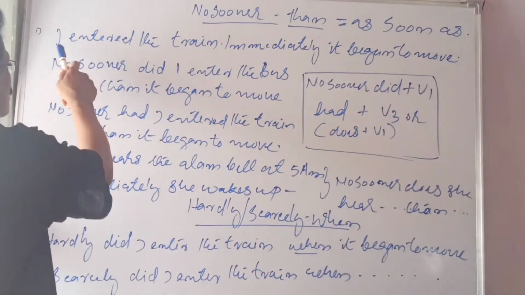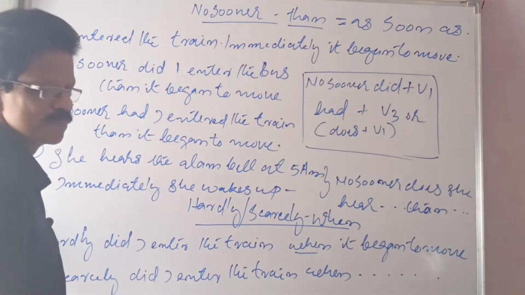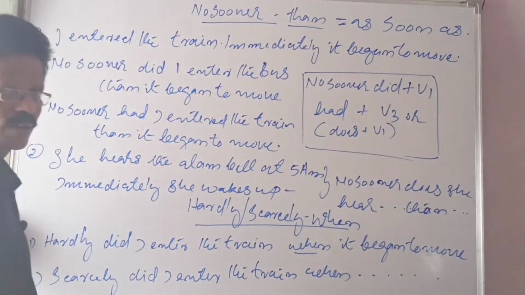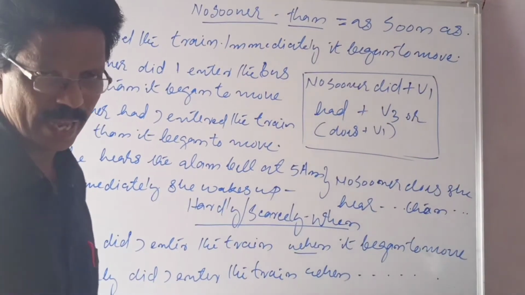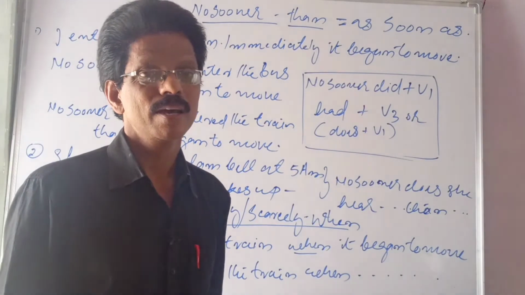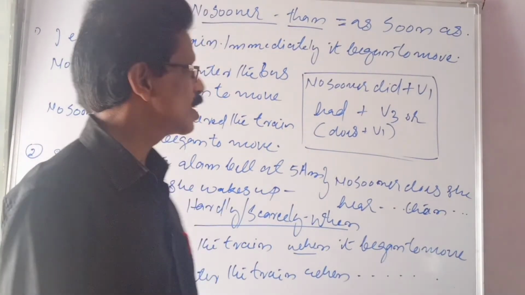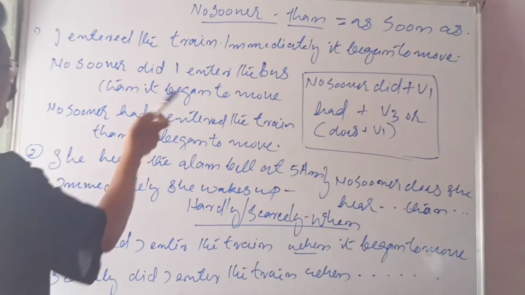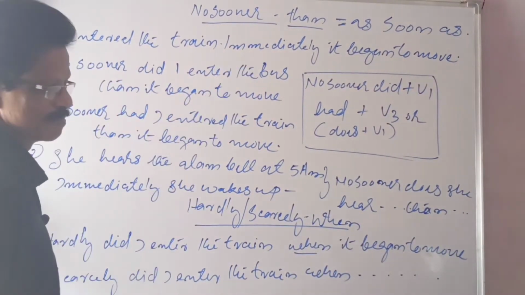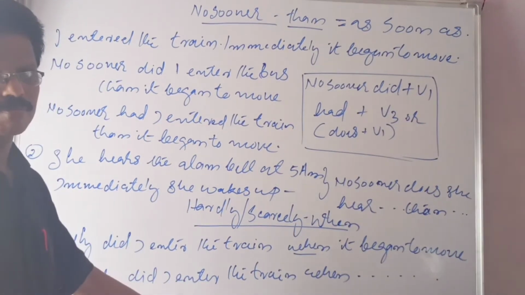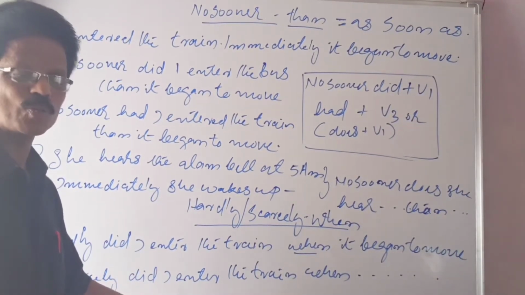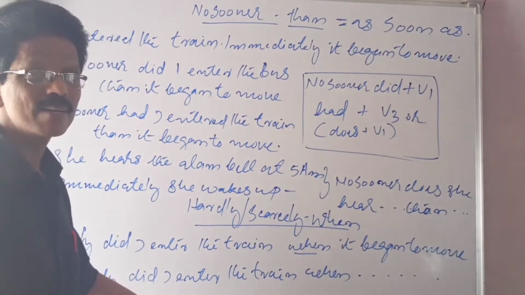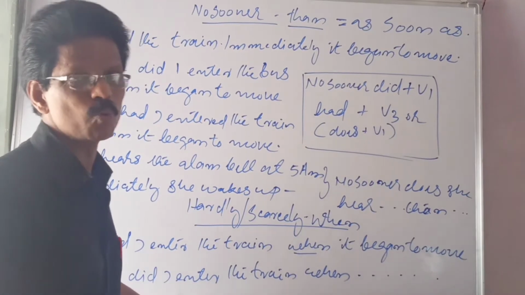For example, I entered the train. Immediately it began to move. I entered the train or the compartment. Immediately, see, it began to move. How will you say? I mean, as soon as I entered the train, it began to move. It can be rewritten using as soon as also. As soon as I entered the train, it began to move. That is the meaning of it.